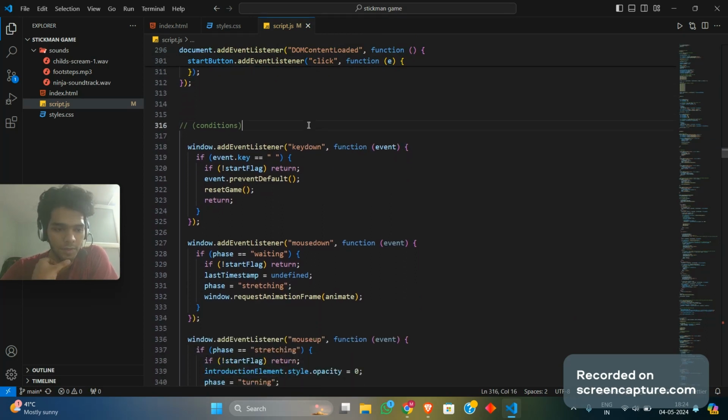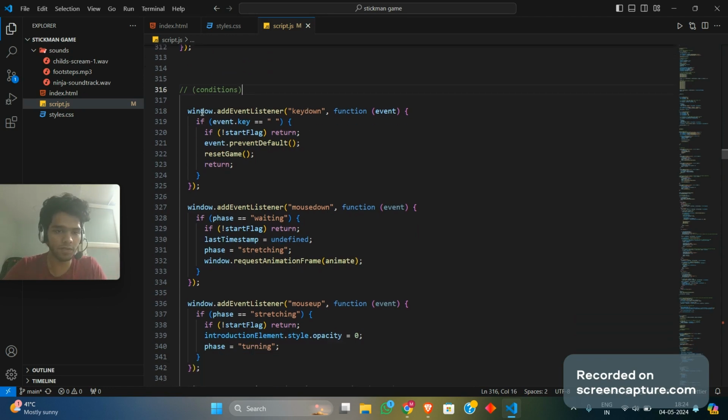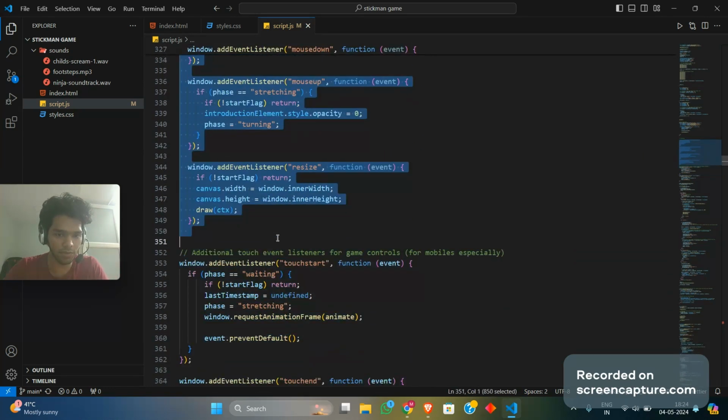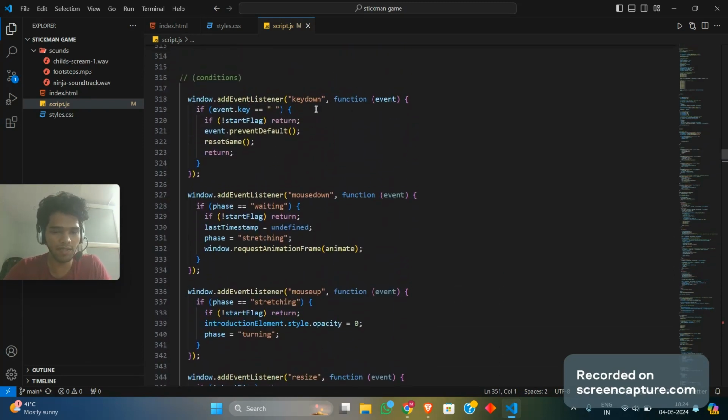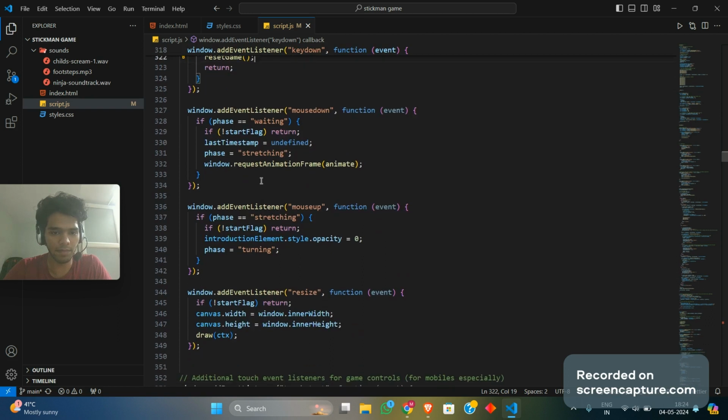Now comes the fun part, the conditions. So what conditions over here? The first 4 were given to me by the CodePen source, which says that this is the first default action of key down. If it's nothing, we're just resetting the game over here. If it's a mouse down, we're going to the initial starting position, that is the waiting part. And from waiting, we're moving on to stretching.